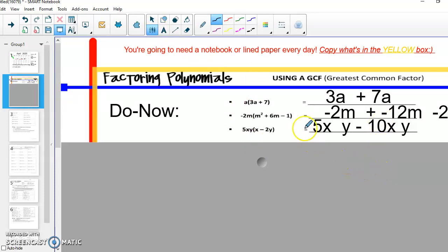All right, let's go ahead and start to take a look at these problems. You see I have them started, but they're not totally done because I haven't paid attention to my exponent rules that we talked about the last couple weeks. So I'm going to go ahead and review.